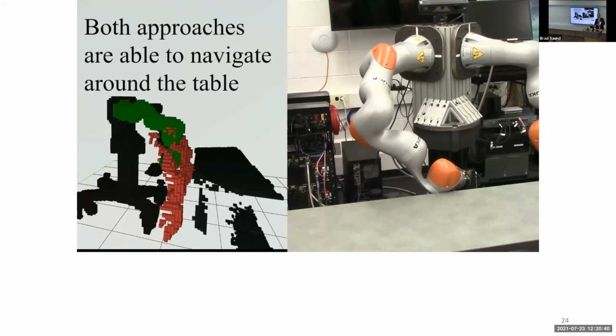And then this final one, we're trying to reach into a narrow passage. Now, the robot doesn't know anything about the table. It just has a goal configuration down in that little opening. So it's bumping, it's building up its belief of the world, its collision hypothesis sets. And if we use this unified approach, this unified cost grid, we've now added too much red exactly where we want to go. We kind of have these overlapping sets. And so the robot is now stuck. It thinks that it can't get to the goal.